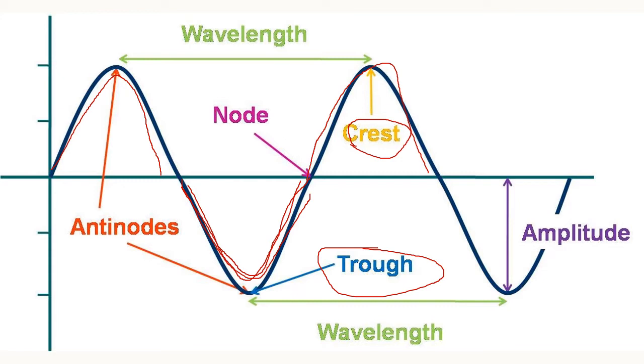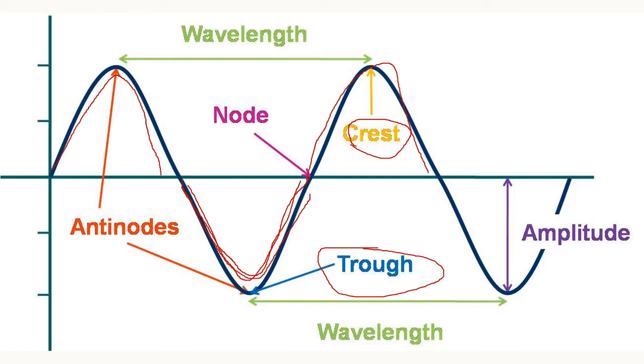Children, the distance between two consecutive crests, consecutive means adjacent crests. In maths also you came across the word consecutive. Consecutive means adjacent. See, the distance between two consecutive crests or two consecutive troughs is called the wavelength.